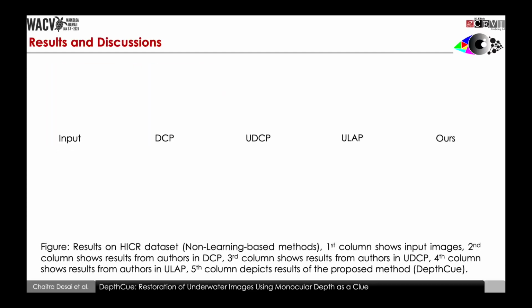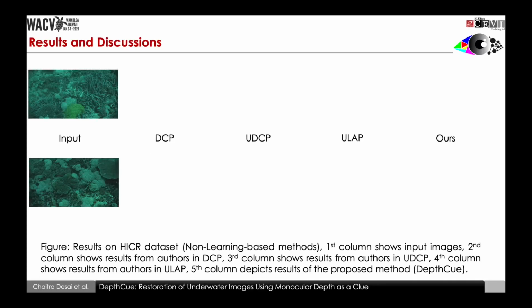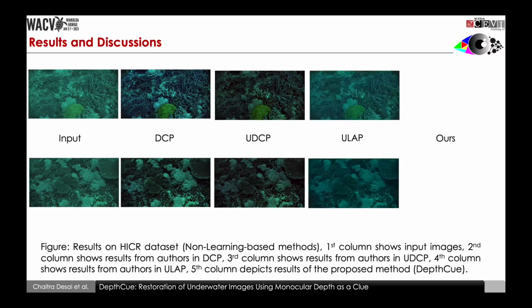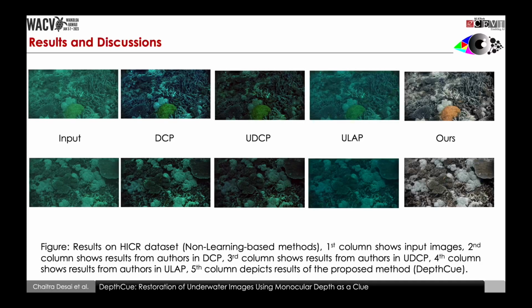Here we show the results of restoration in comparison with non-learning based methods on the HICR dataset. The first column corresponds to the input images. The second column shows the results from the DCP method. The third column shows the results from the UDCP method. The fourth column shows the results from the ULAP method. And the last column shows the results using the proposed methodology DepthCue.